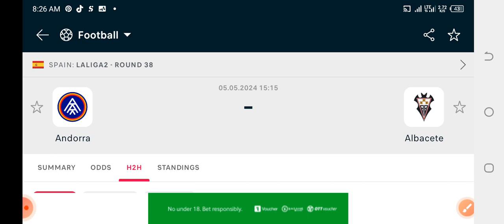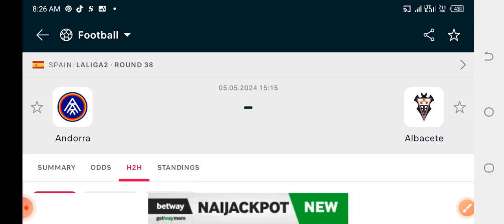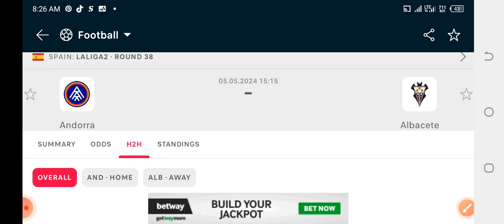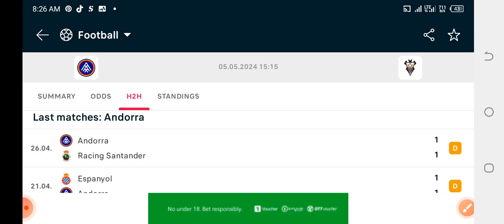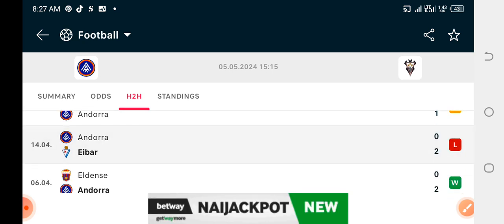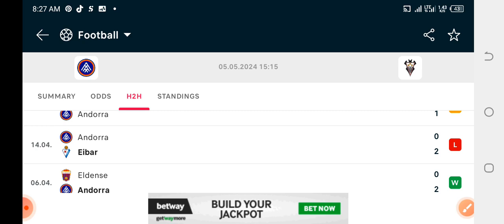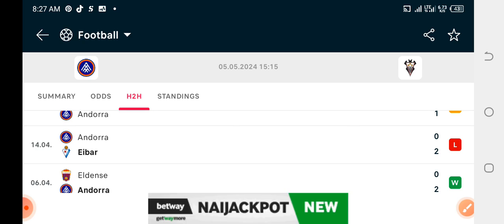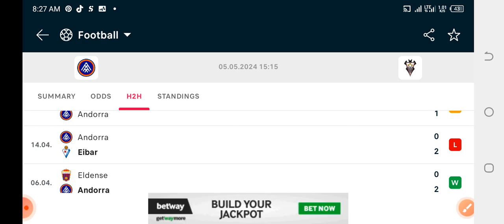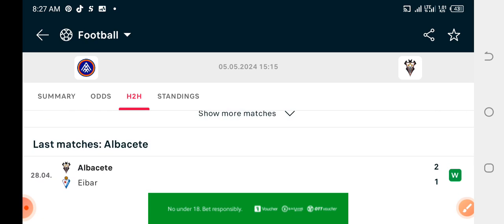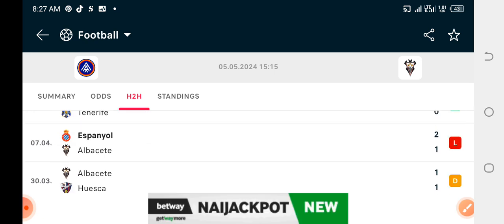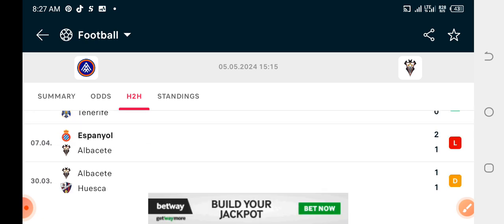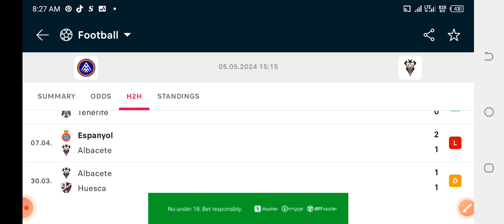What you just need to do is make sure that in the home game, out of the last 5 games of the home team, you are able to get at least 3 games that ended up as second half most scoring half, and for the away team too, you must be able to get at least 3 games out of the last 5 games that ended up as second half most scoring half.